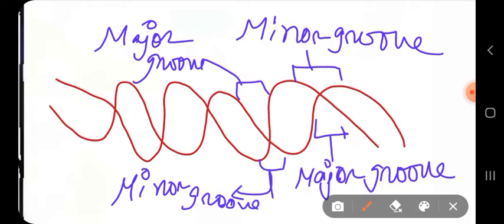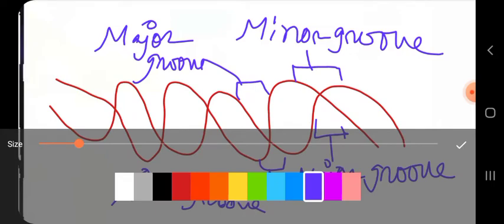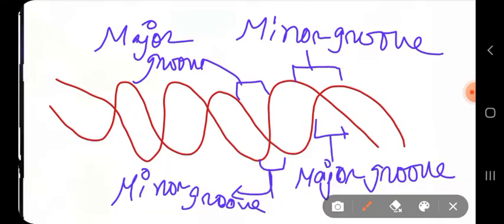Now normally, proteins interact at the major groove using their alpha helical secondary structure. So normal proteins interact at this major groove using their alpha helical structure. But here, during the transcription initiation process, the opposite thing occurs.